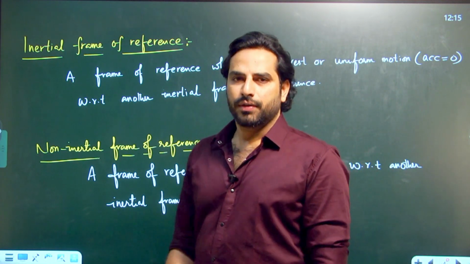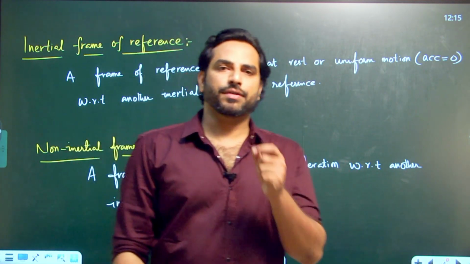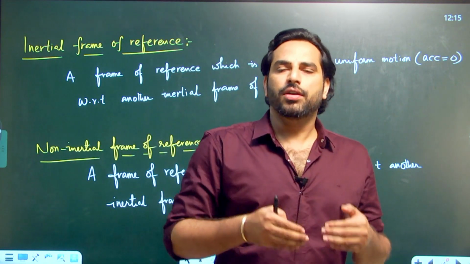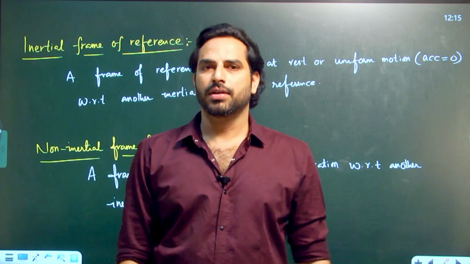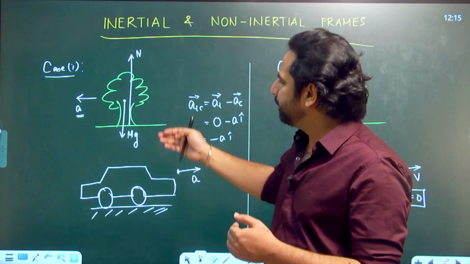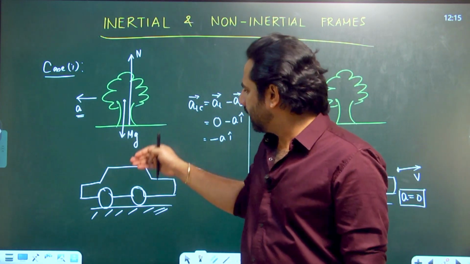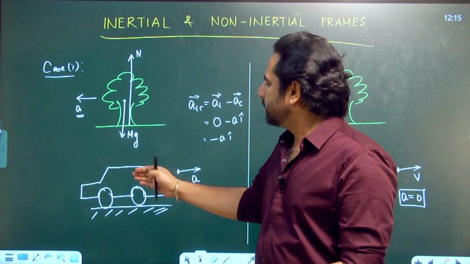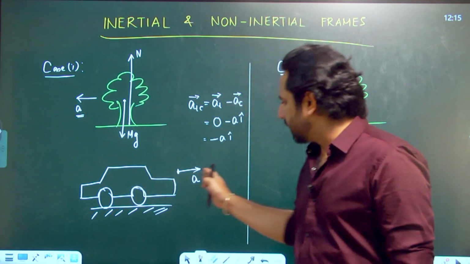First, let me talk about a frame of reference. A frame of reference is nothing but a point from where you are performing the analysis on the system. For example, in the previous case, a person sitting in the car is observing the tree. The person sitting in the car is doing analysis on the tree. So the frame of reference is car. The car is accelerating.